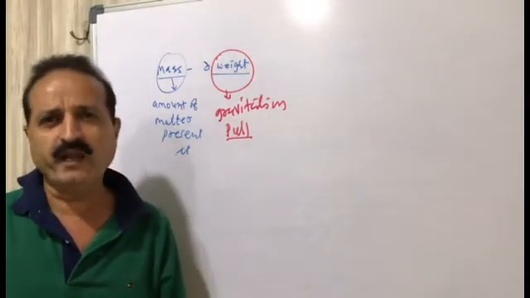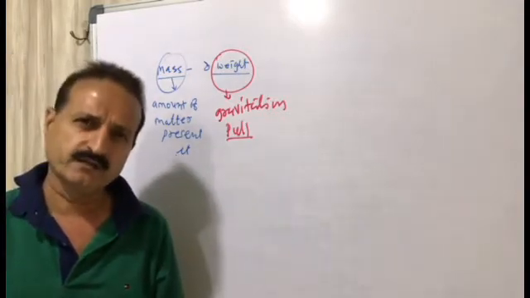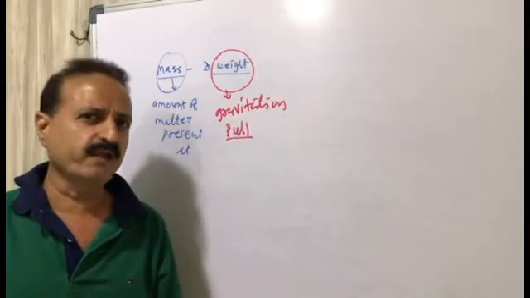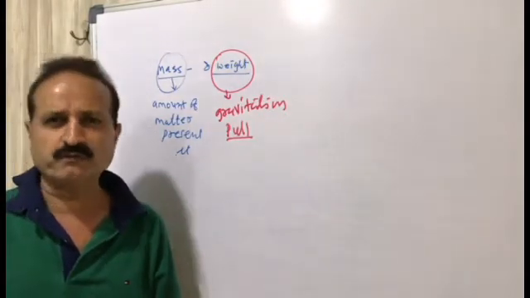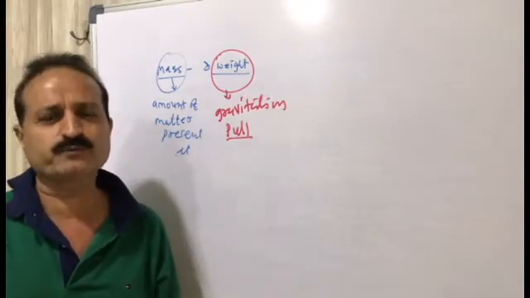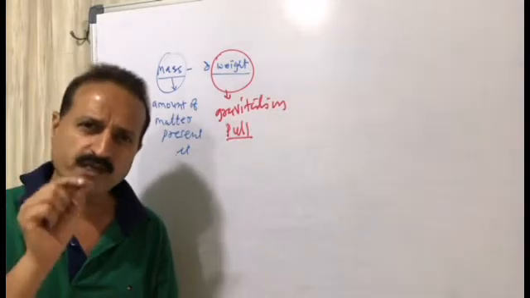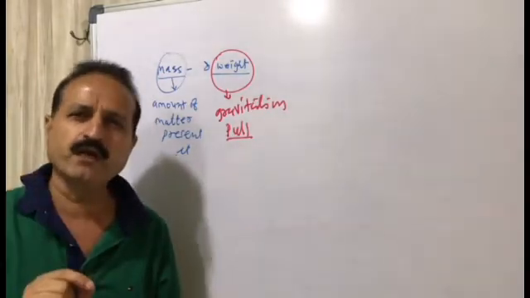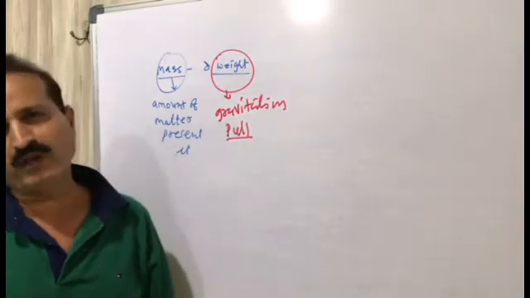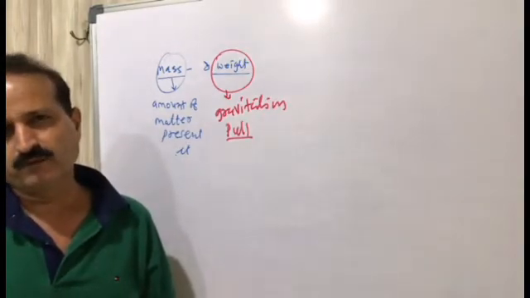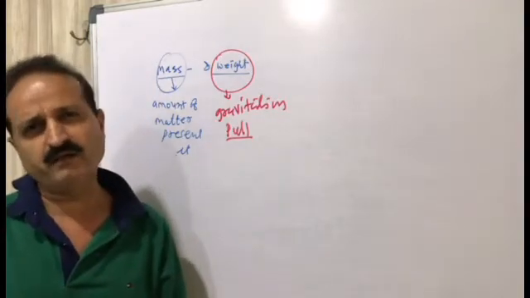We have an analytical balance in the laboratory, and the analytical balance will measure the mass of a substance, because very small amounts of substance are handled in the laboratory, and a very small amount of substance contains so many atoms and molecules. So this is the main difference between mass and weight.